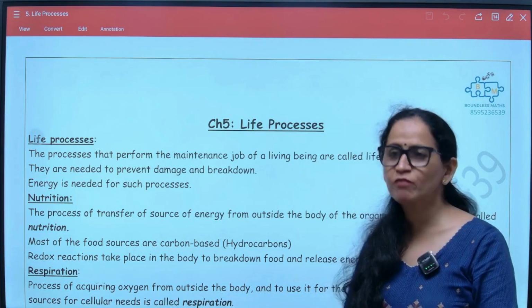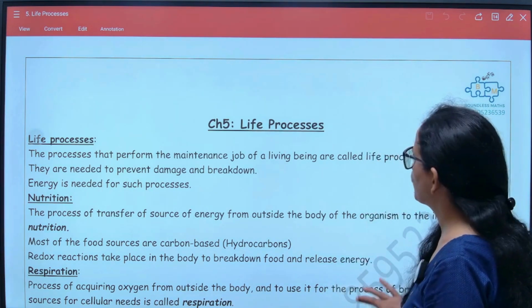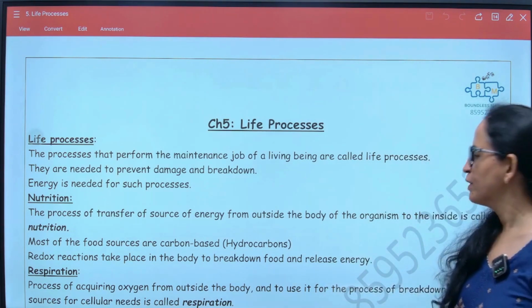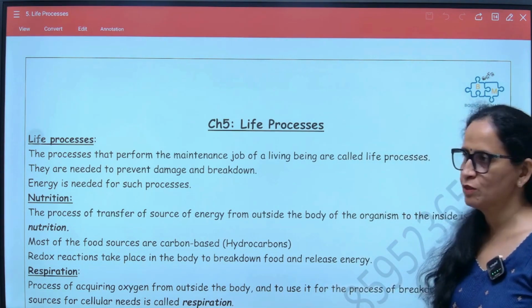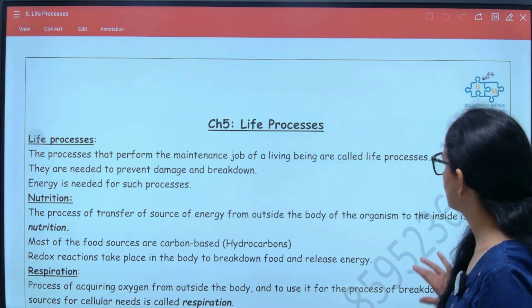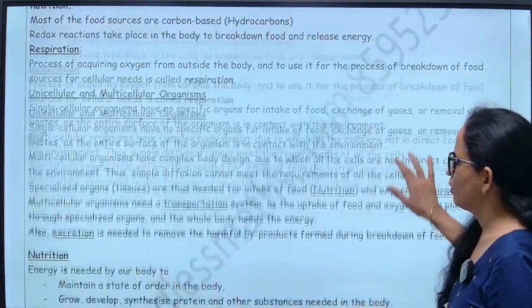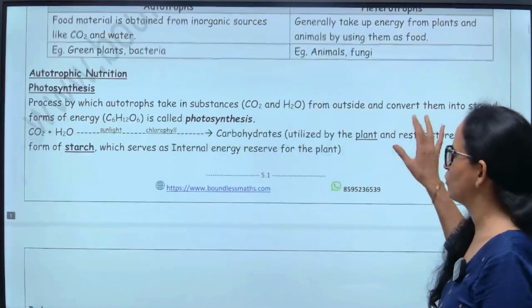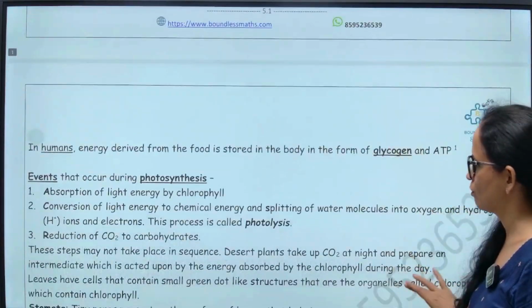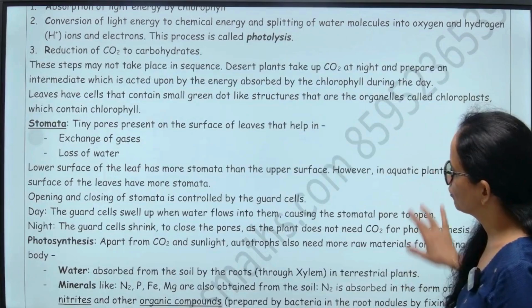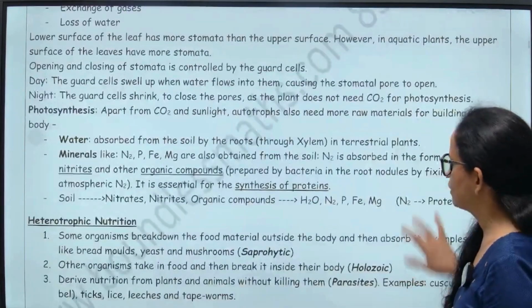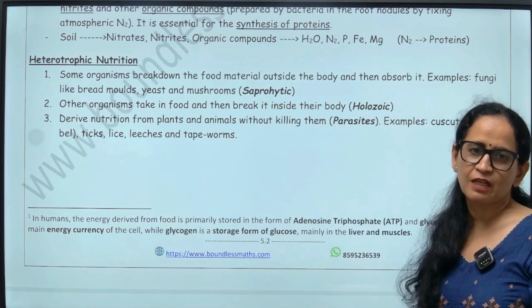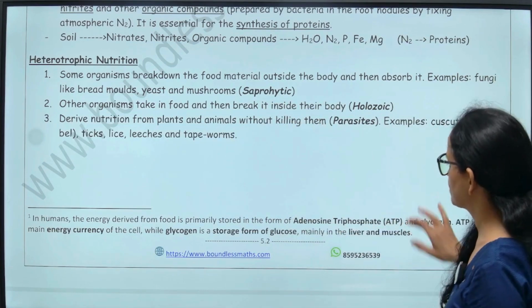So before we start with excretion, let's have a quick relook into what we have learnt in the previous videos for nutrition, respiration and transportation. In nutrition, we talked about what is nutrition, what are the differences between autotrophs and heterotrophs, then what are the steps involved in the process of photosynthesis, and thereafter we talked about stomata and the different types of heterotrophic nutrition with examples. Again, these examples are very important from MCQ perspective.